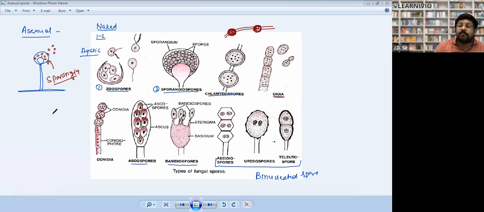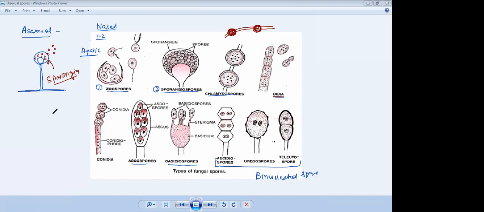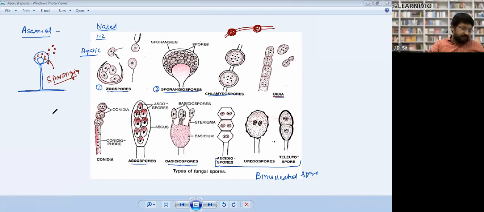They are thick-walled spores formed during unfavorable conditions. Formed means produced. Full stop.